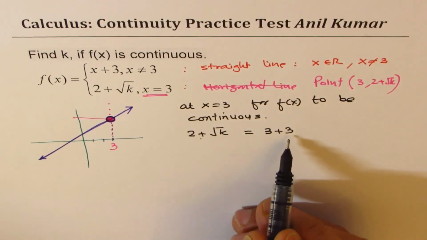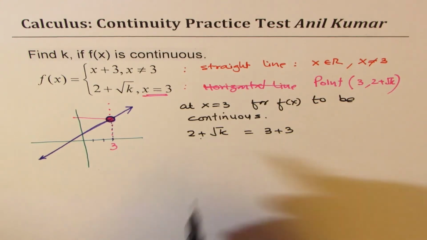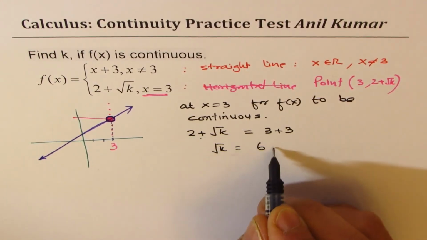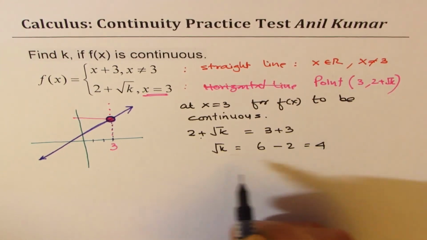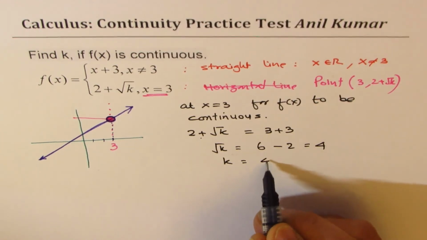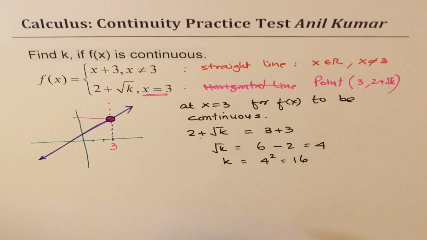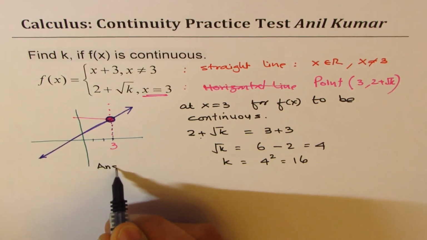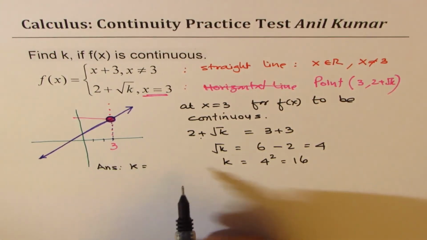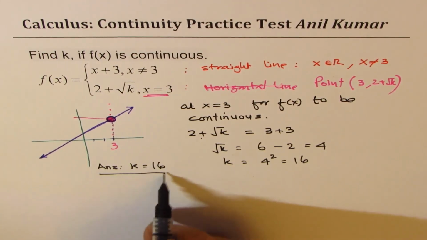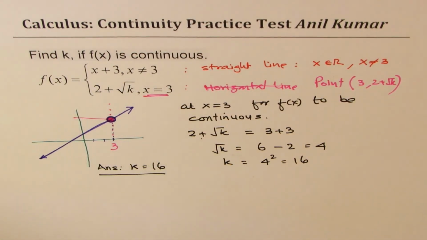Now that equation helps us to find the value of k. So 2 plus square root of k is 6, taking 2 to this side, square root of k is 4. So k will be the square of 4. That is 16, correct? And therefore, we have our answer that k equals 16 for f of x to be continuous.